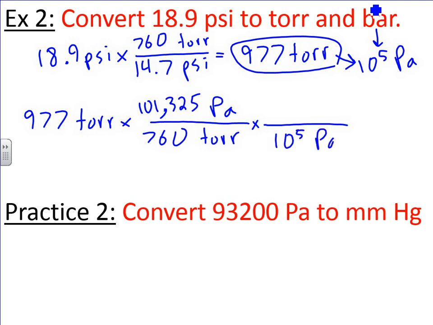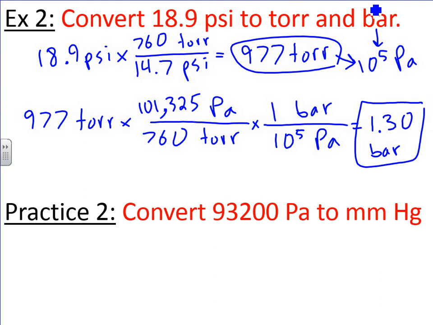So these are the conversion factors. Hopefully I didn't confuse you too much, but let's do this calculation. Whip out your calculator. So we got that times 101,325 divided by 760, and then divided by 100,000. And that should give you 1.3 bars. 3 sig figs, so 1.30 bar. Alright? So that's how you would convert. Essentially, if you have the conversion factors, you got this. So go ahead and take a minute to convert 93,200 pascals to millimeters of mercury. That should just be one step.